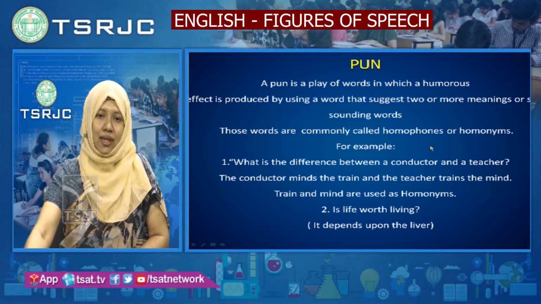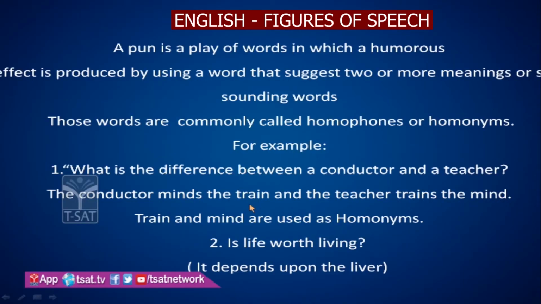In this sentence, you can see that minds and mind, train and train, have the same spellings. Though the pronunciation and spelling are the same, the meaning is different. They are homophones: they sound the same, but the meaning is different. The conductor minds the train. Here minds means controlling the train. The teacher trains the mind. That means she is able to control the mind. She can train the mind.